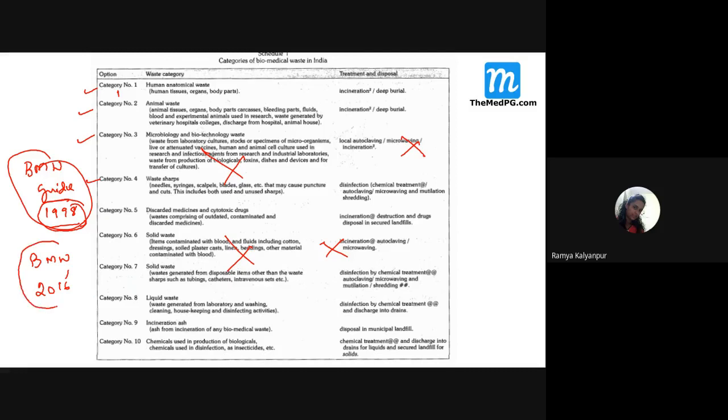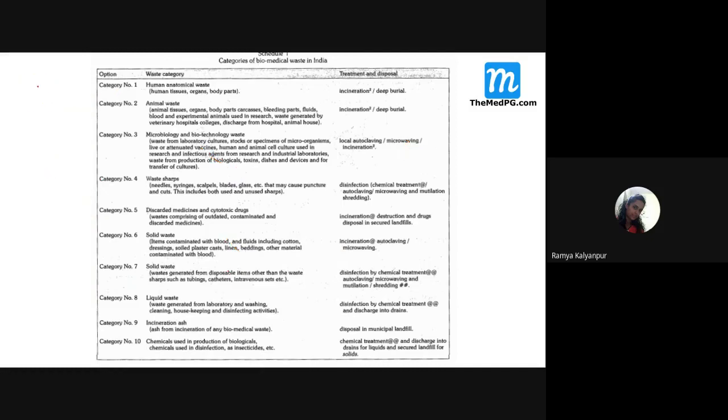So, the biomedical waste guideline of 1998 says that the waste can be categorized into 10 categories. But our 2016 guideline has been made very much simple. It says that there are no categories of the waste. Simply there is some color coding. How many are there? What is their color coding? One, two, three, and four color coding as per the Biomedical Waste 2016 classification. Remember, students, if they are talking about categories of waste, it means it is about the 1998 classification.